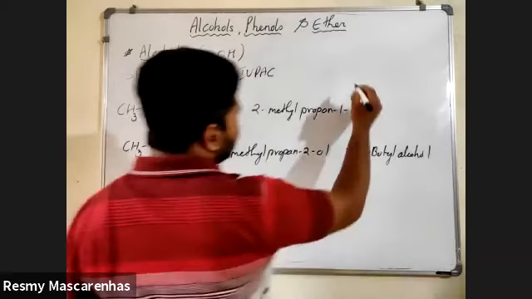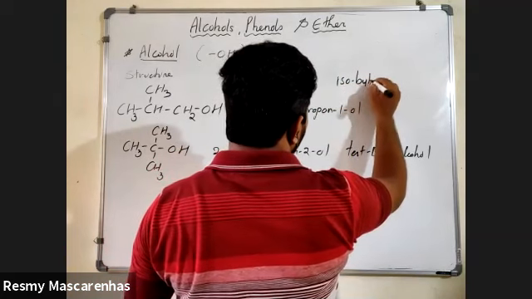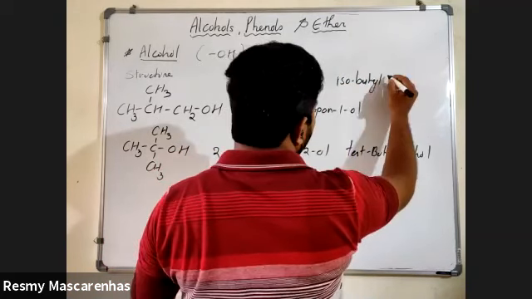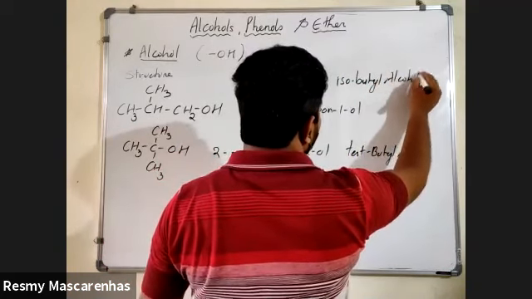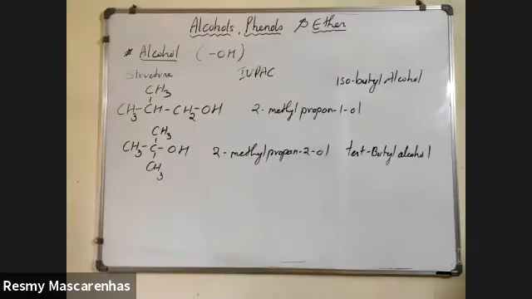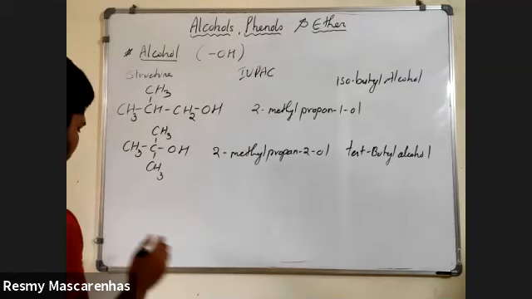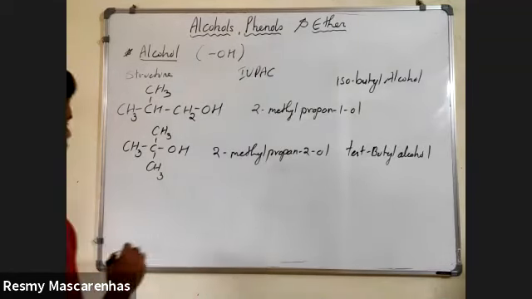Isobutyl alcohol. Very good. Those who are not replying, you have to revise your 11th standard portion. These IUPAC names are there in the 11th standard. You have to go through them. Okay, next.